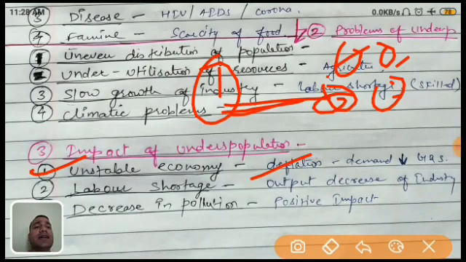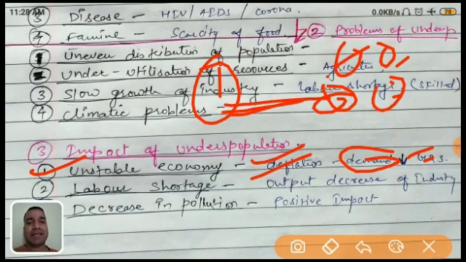When there is less demand of goods and services, it is called deflation. That's why their economy is very unstable. Economy is unstable, it means they are not growing properly. Sometimes maybe they grow, sometimes they may not grow.